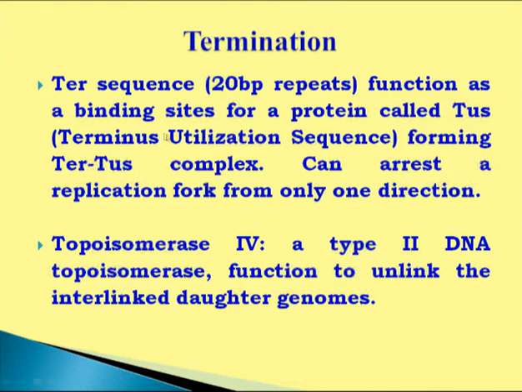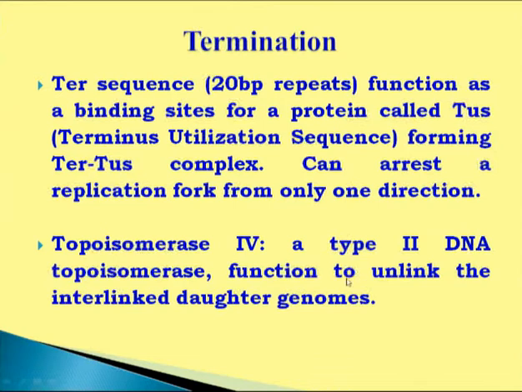Terminus utilization sequence is also called TUR sequence. It is responsible for formation of the TUS complex. TUS is a type of protein. It is a special kind of protein, terminus utilization substance, which has a specific affinity with the TUR sequence on DNA molecules, and it can bind with it. When it binds, there will be formation of the TUS complex, and this can halt the replication fork, and the process of replication stops immediately. Then another enzyme comes into light, what we call DNA topoisomerase 4.